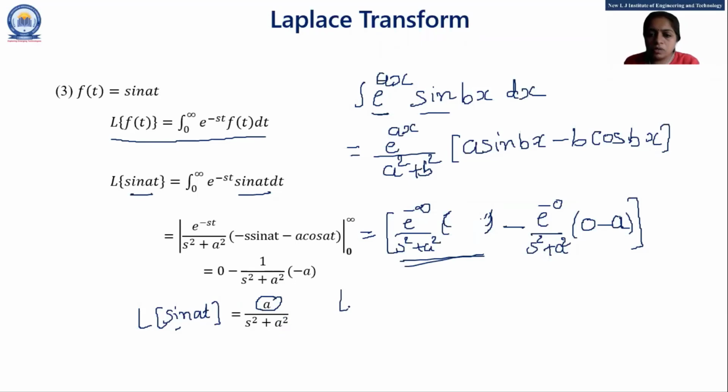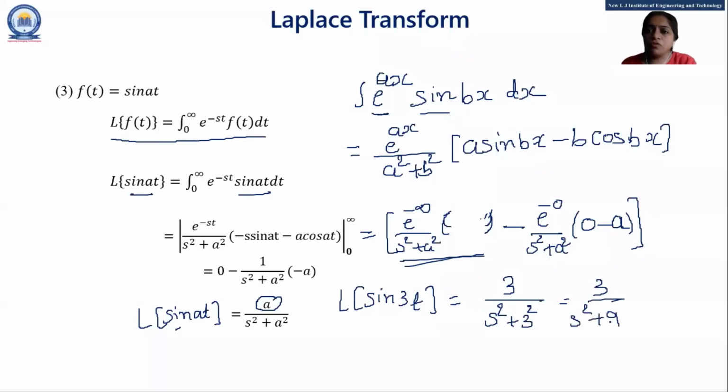So see, suppose if you want to find Laplace of sine 3t. What is constant term? What is the multiple of t? Multiple of t is 3. So here 3 upon s square plus 3 square. 3 square is what? 9. So our answer is 3 upon s square plus 9.